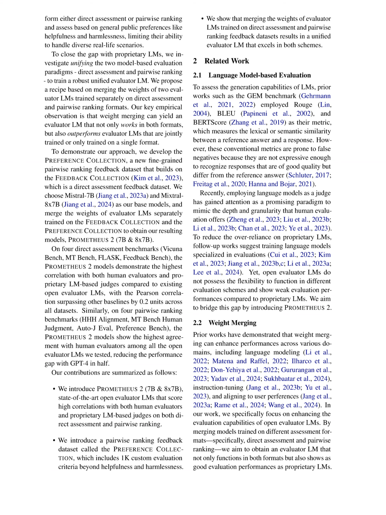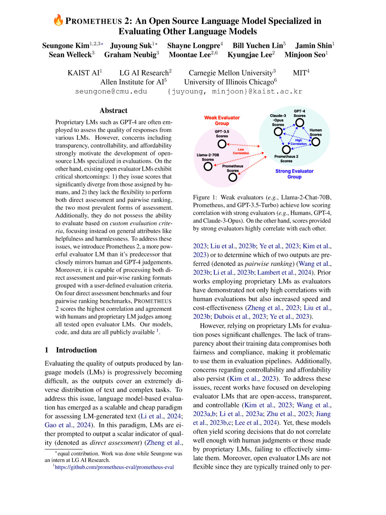By merging the weights of evaluator LMs separately trained on direct assessment and pairwise ranking formats, the new method creates a unified evaluator LM that excels in both schemes and outperforms existing open evaluator LMs. This approach enhances the evaluation capabilities of open evaluator LMs, making them more versatile and effective in assessing LM-generated text across various tasks and scenarios.